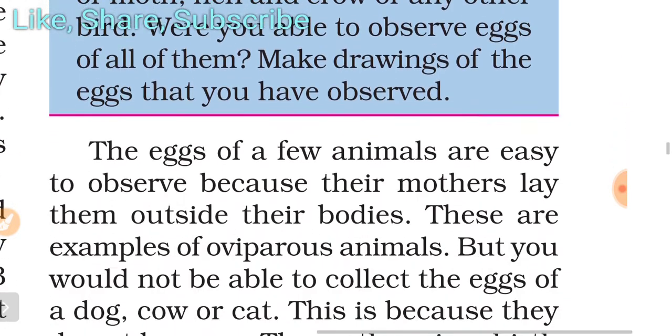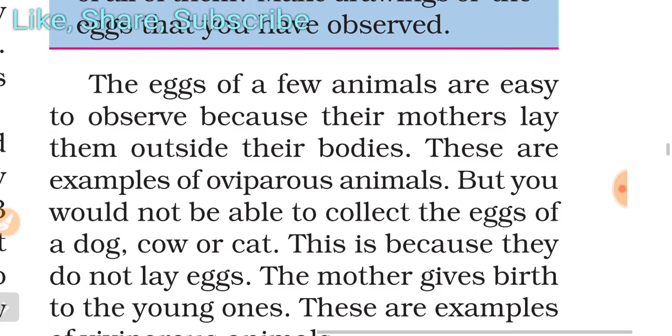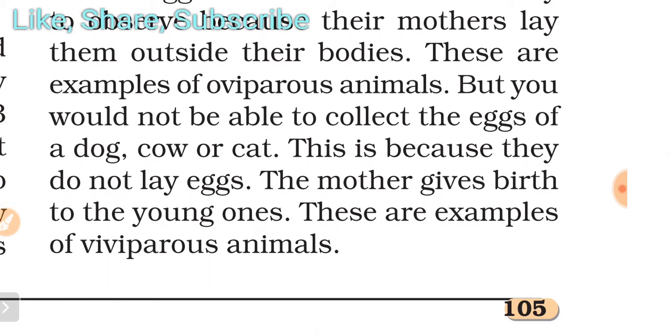The eggs of a few animals are easy to observe because their mothers lay them outside their bodies. These are examples of oviparous animals. But you would not be able to collect the eggs of a dog, cow or cat, because they do not lay eggs. The mother gives birth to young ones. These are examples of viviparous animals. Now you can easily understand the difference between oviparous and viviparous animals.